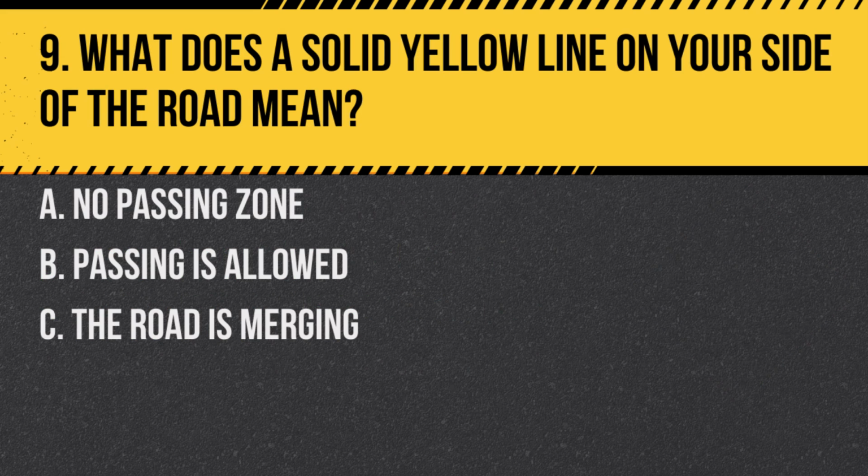Question 9. What does a solid yellow line on your side of the road mean? A. No passing zone. B. Passing is allowed. C. The road is merging. Answer A. No passing zone. A solid yellow line on your side of the road indicates a no passing zone.